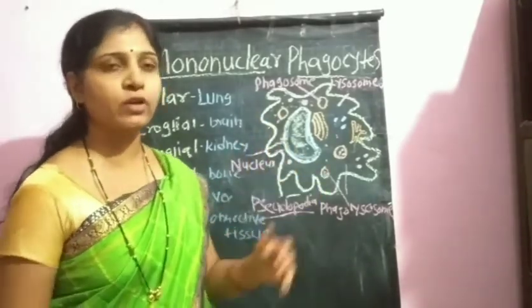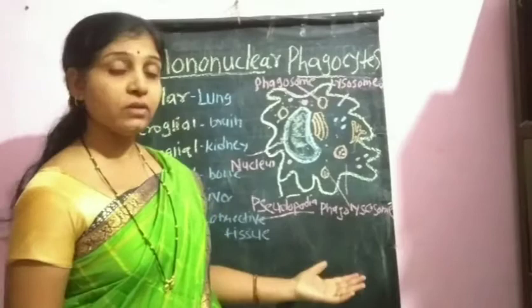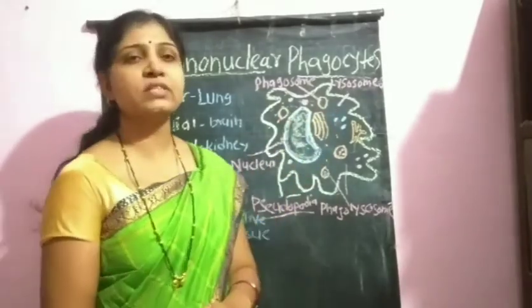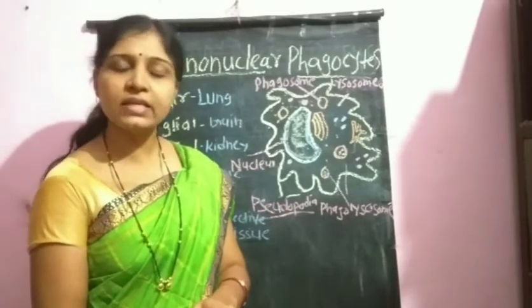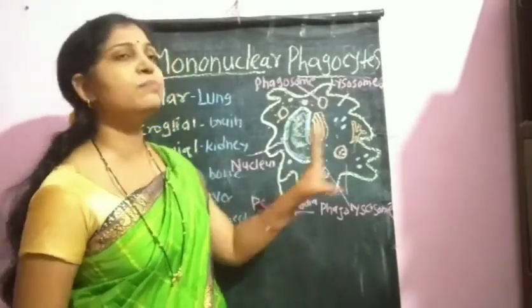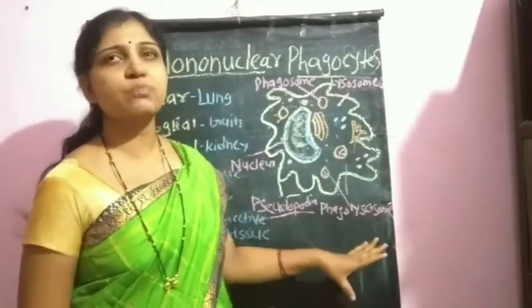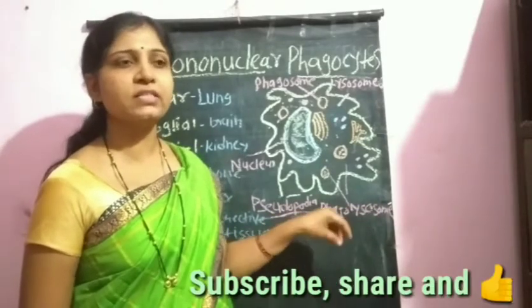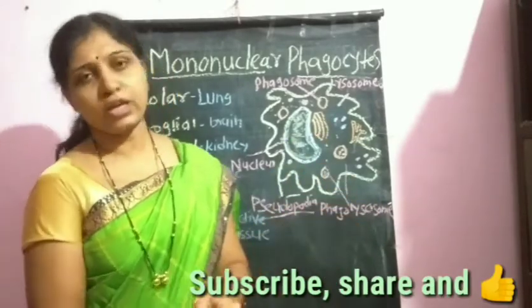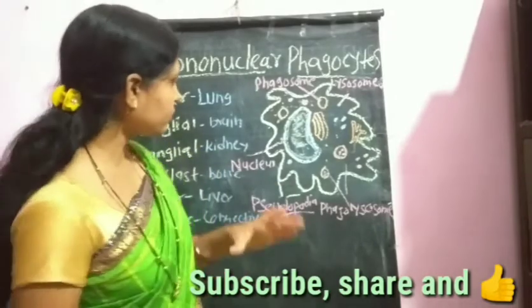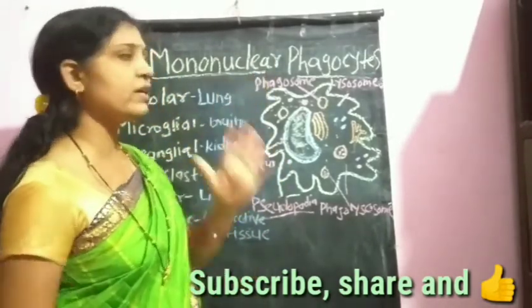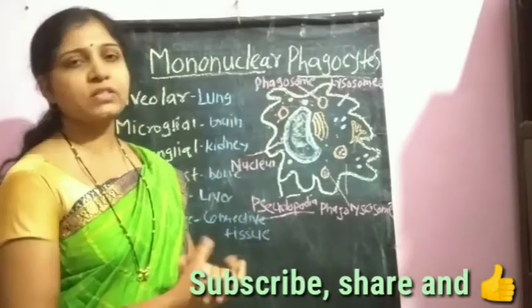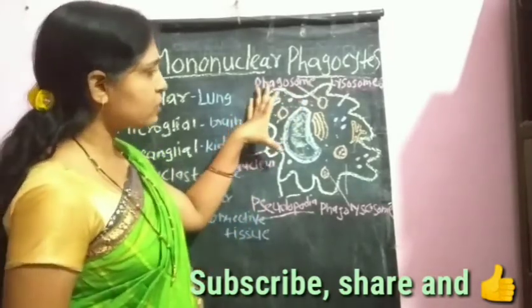Upon activation, the macrophage cells are again responsible for secreting cytokines, and these secreted cytokines are responsible for again developing the T cell and B cell mediated immune responses. So in this way, these mononuclear phagocytes, that is the monocytes and the macrophage cells, are responsible for showing phagocytic activity.